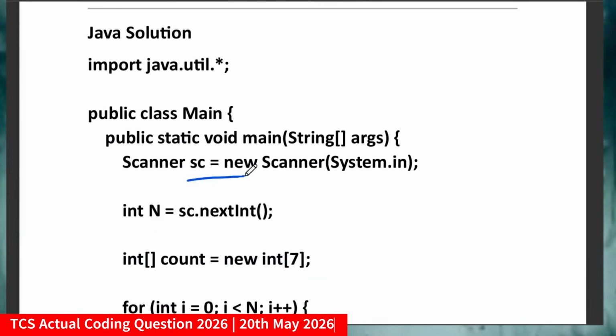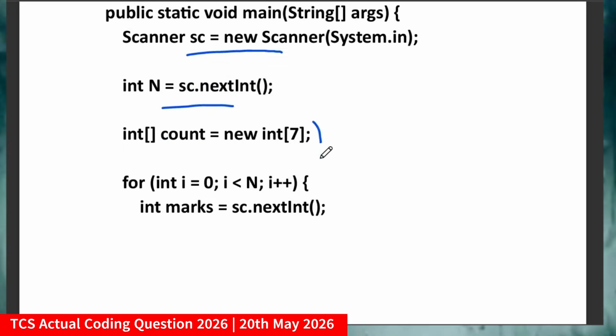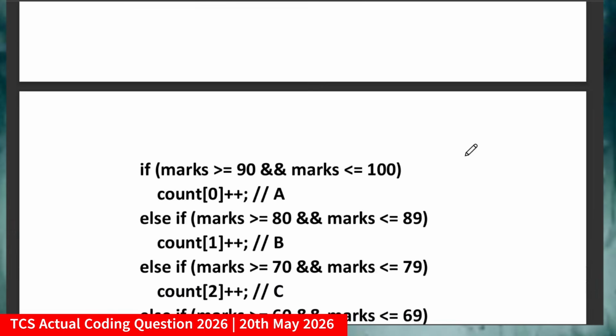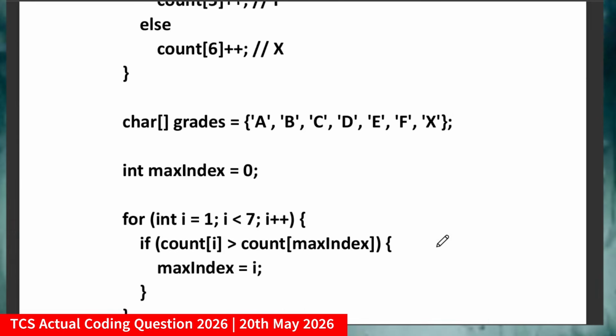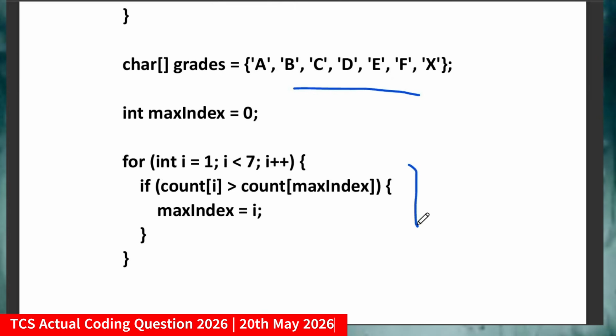Here I am declaring Scanner sc equal to new Scanner(System.in) for taking the input, taking n, which denotes the number of students, and running a loop from i equal to 0 to i less than n, taking the marks, applying the same conditions and keeping track of the band of the students having the maximum number of occurrences, and accordingly I print that. Friends, I know I am a little bit faster because this question was not that lengthy.